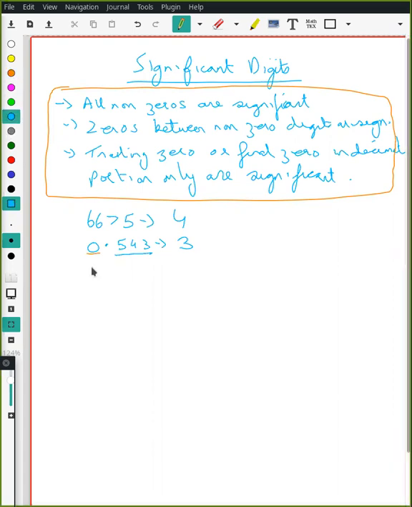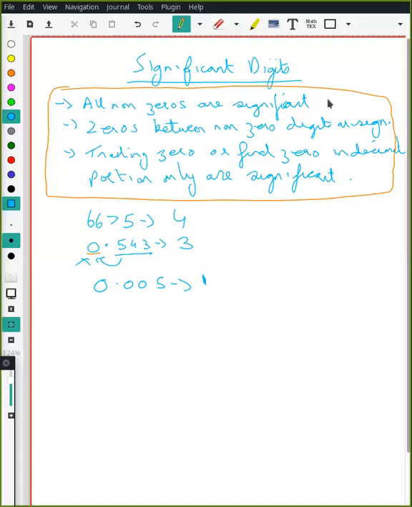Now, if any 0 precedes a non-zero digit, then it is not significant. So in this case, you see that the 0 is preceding a non-zero digit, so this will not be a significant digit, right? For example, again, what about 0.005? 3 or 1? 1.